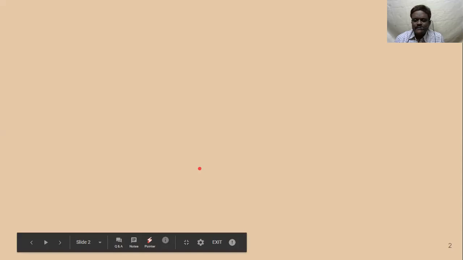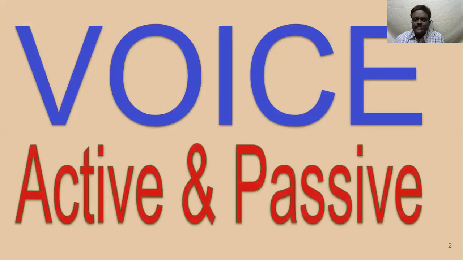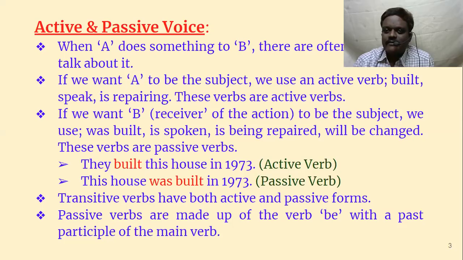So today we are going to learn voice, active voice and passive voice. What is active voice and passive voice? First, let us understand what is active and what is passive voice. When A does something to B, like we have a very famous sentence, Rama killed Ravana. Let us assume that Rama is A and Ravana is B. So when A does something to B, there are often two ways to talk about it.